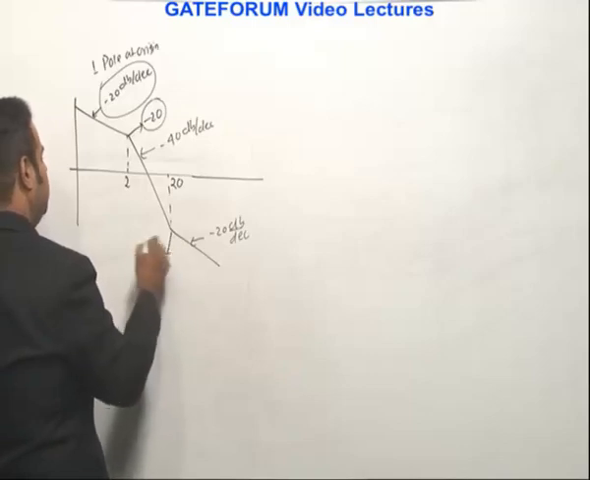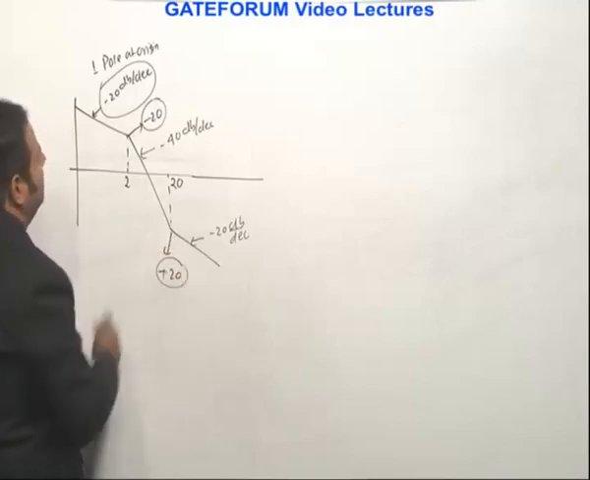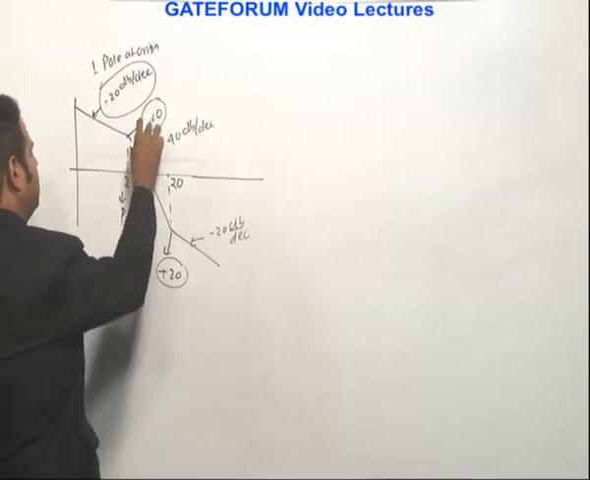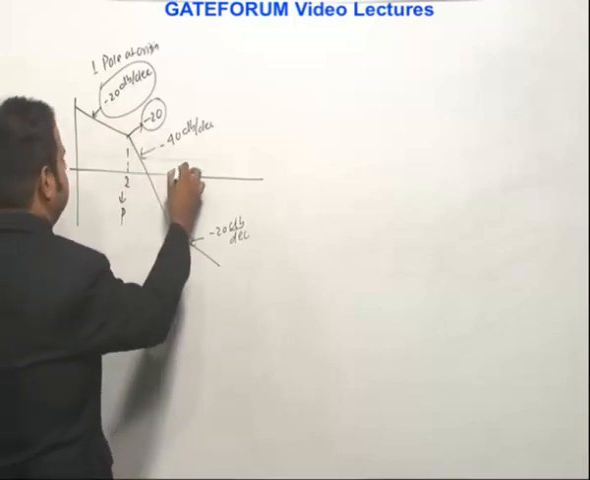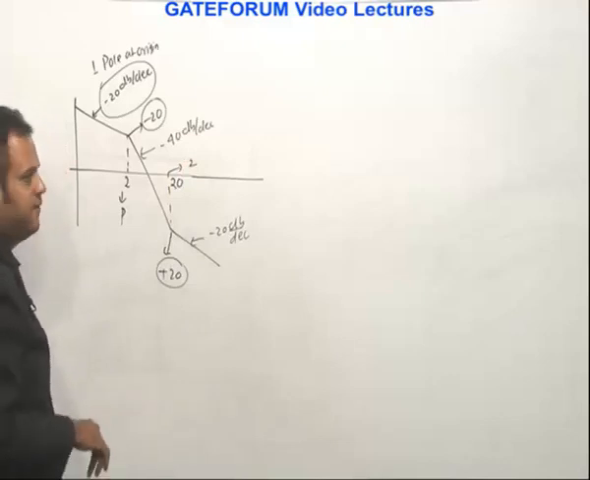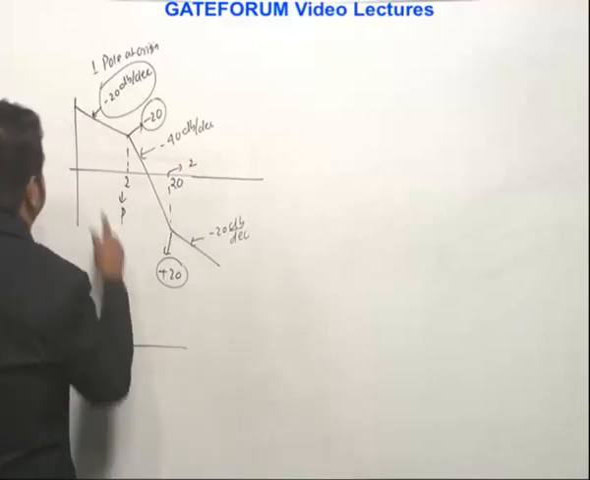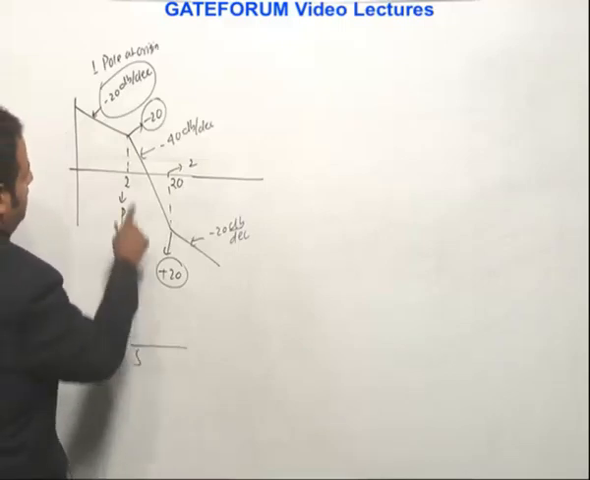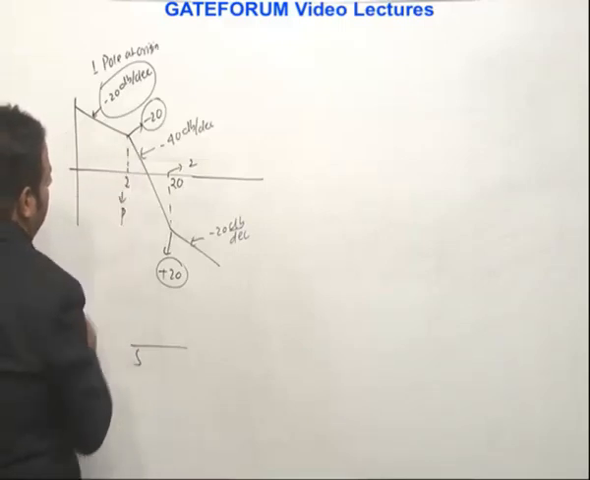What is the change in slope here? Plus 20. So it indicates there must be a zero. So this is a pole location because the change in slope is negative, and this is a zero location. So if I ask you to write the transfer function, for this line there is a pole at origin. For this, there is a pole at what frequency?